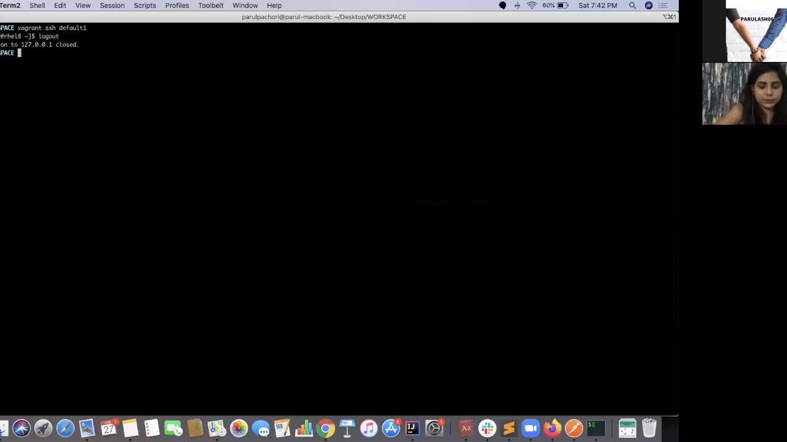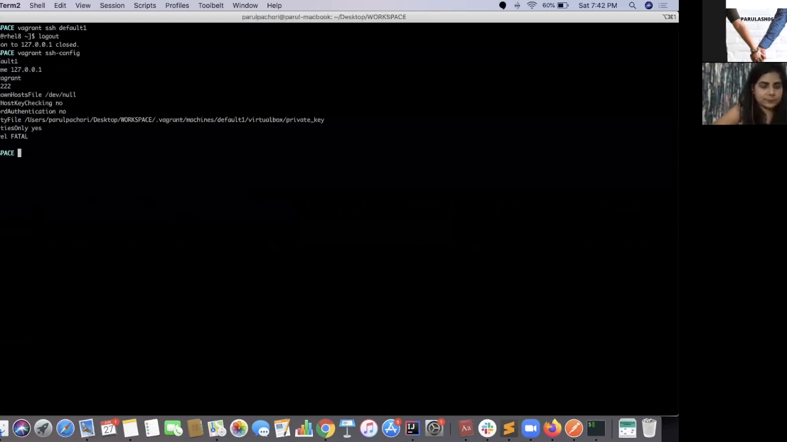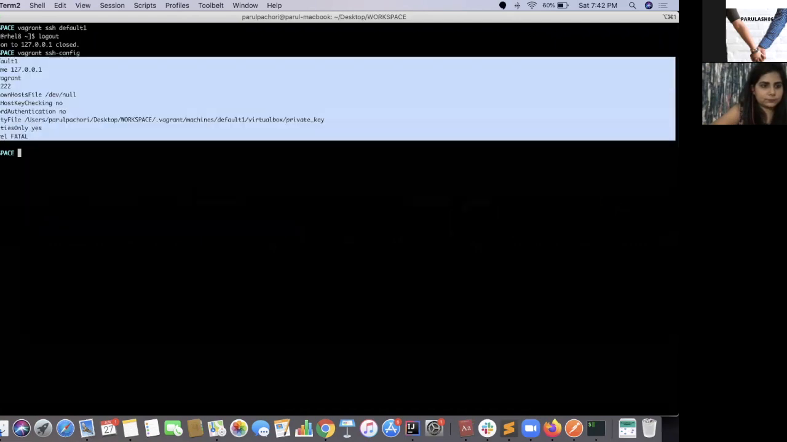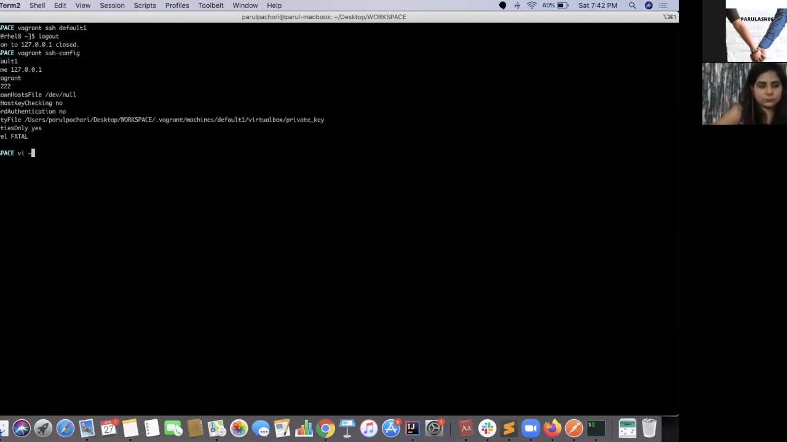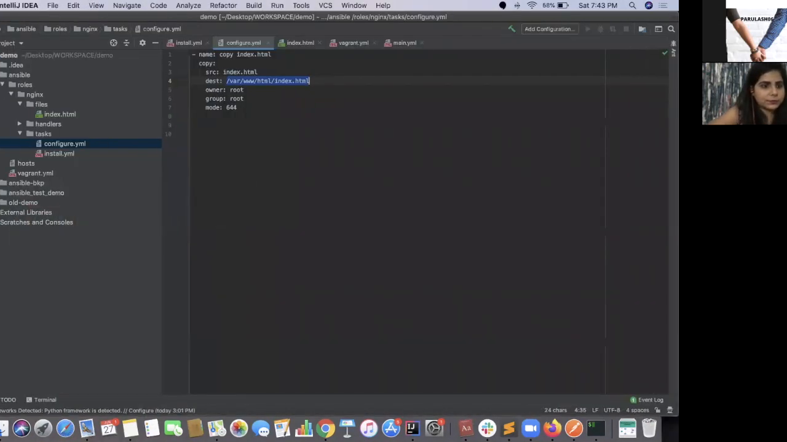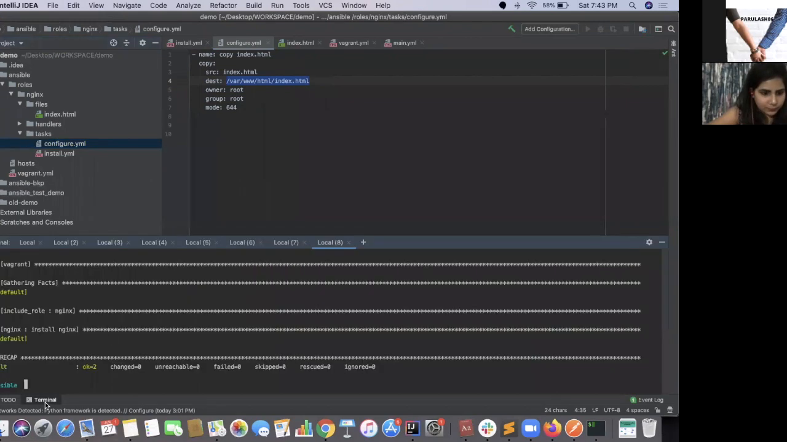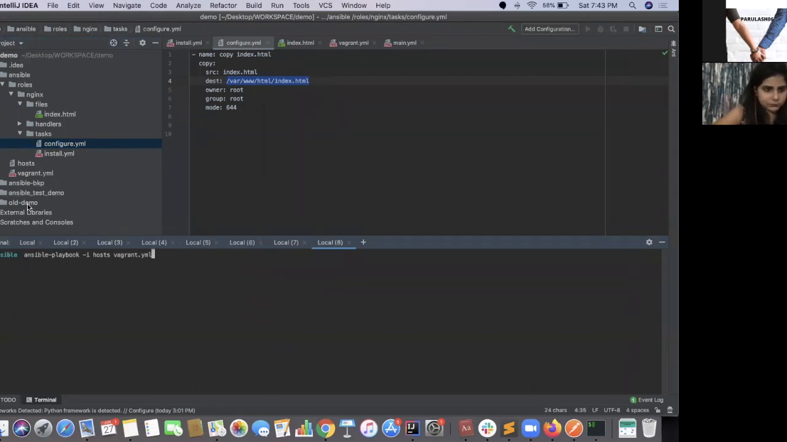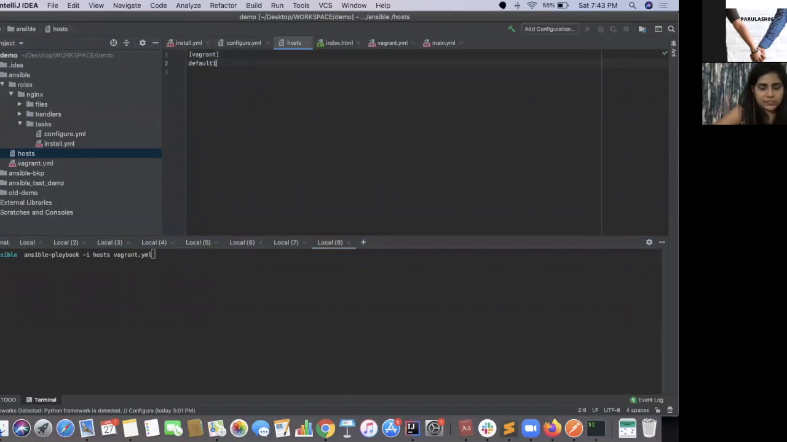So let me try SSH. Some issues here at this end, so we'll go via terminal here and see if the same file that we have just executed on Ubuntu works the same way on CentOS as well. Currently I have not added this config.yaml, so all it's going to do is just install Nginx for now.